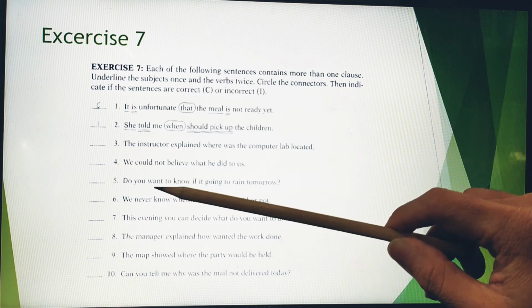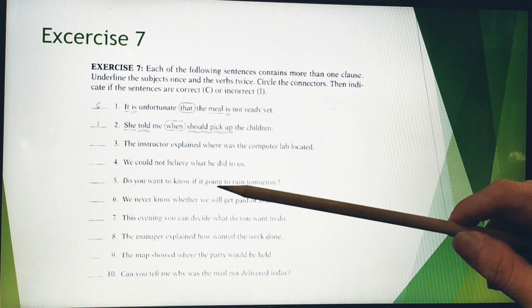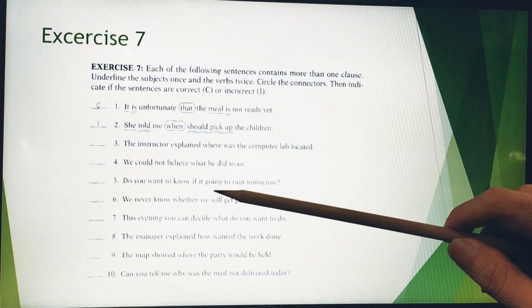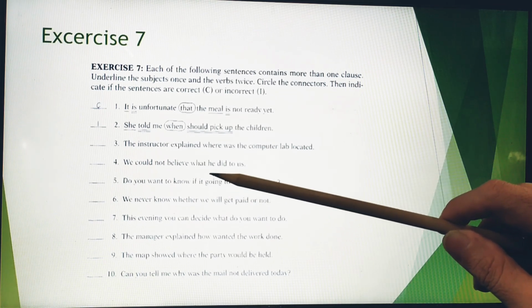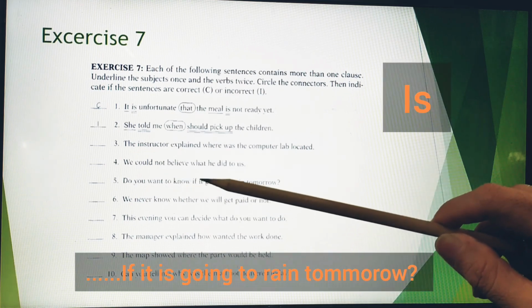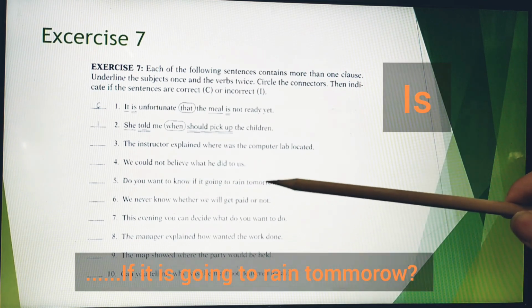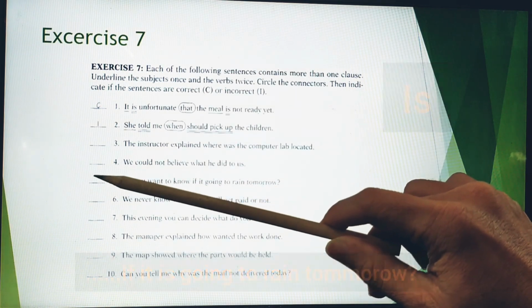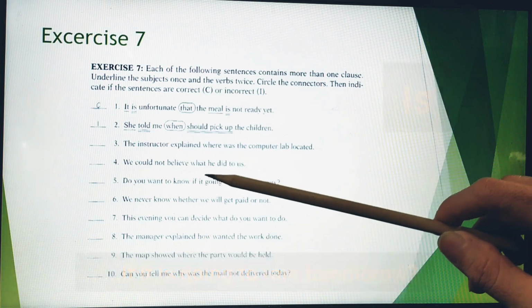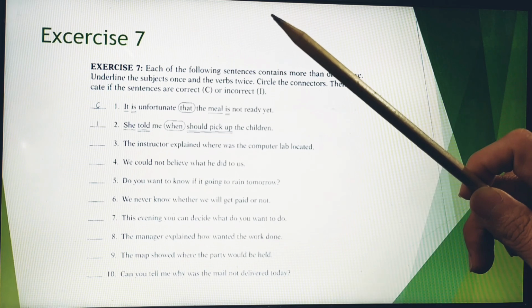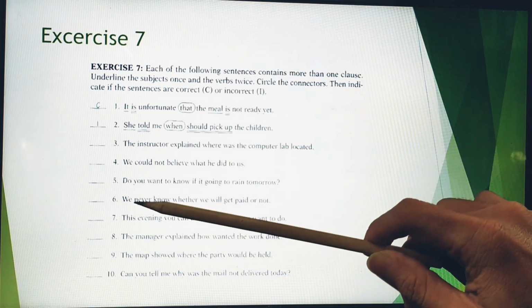This is the verb and also this is a verb, but is there something awkward here? There is no to be here, so it's supposed to be were. Do you want to know if it were going to rain tomorrow? So the answer is incorrect because there is no to be, were.